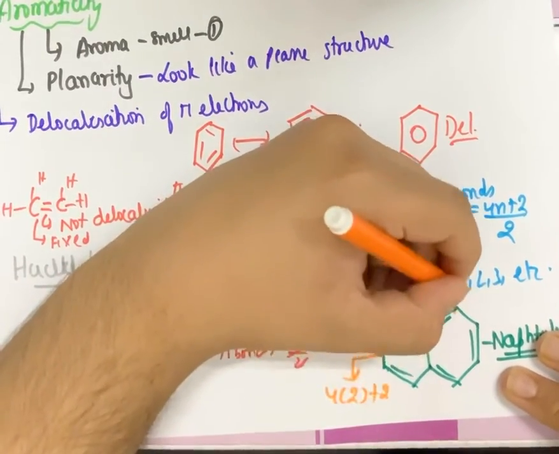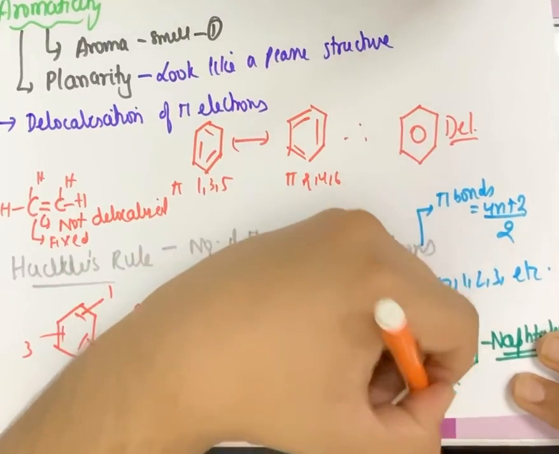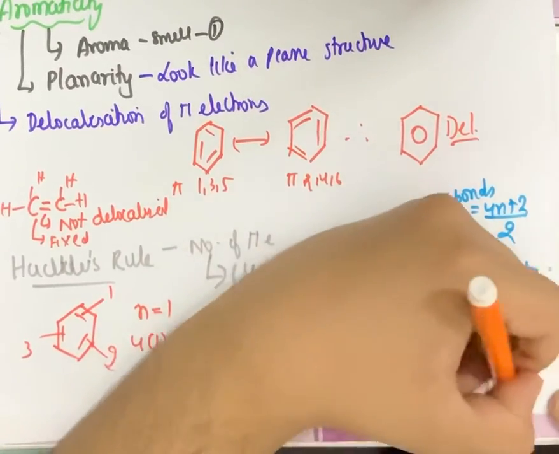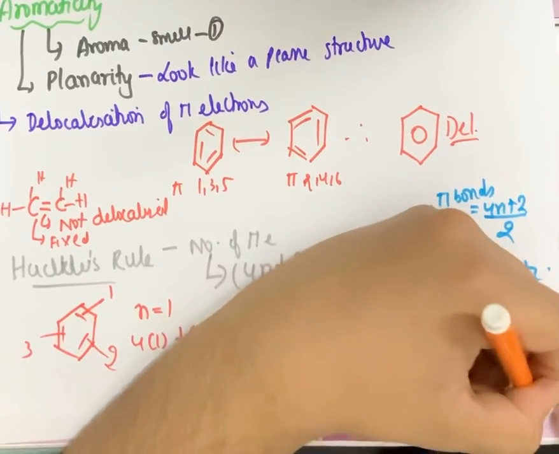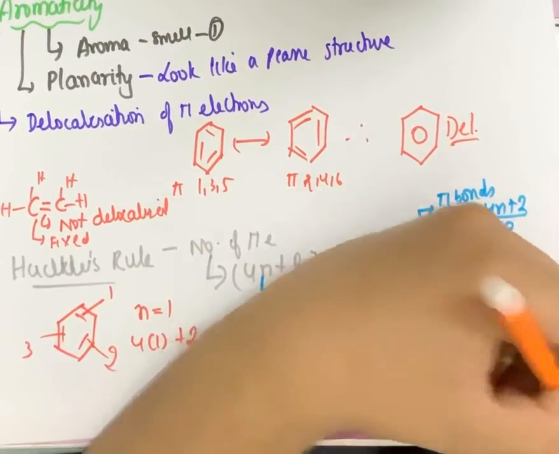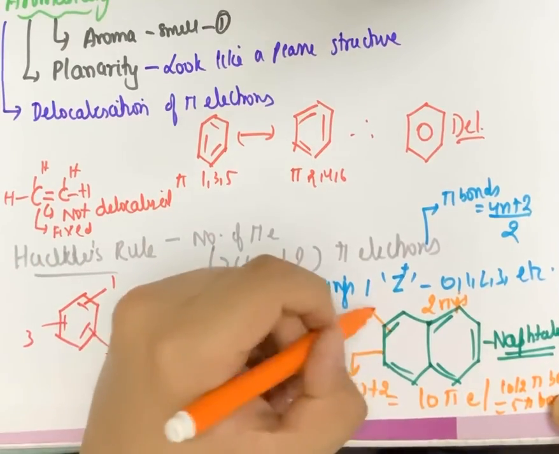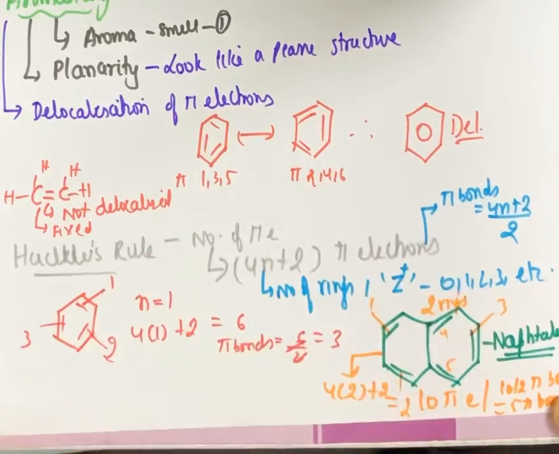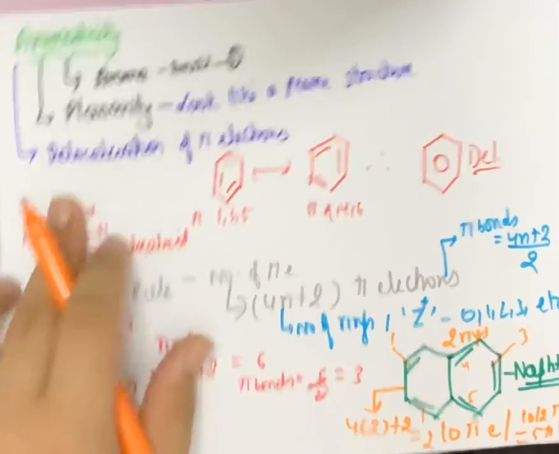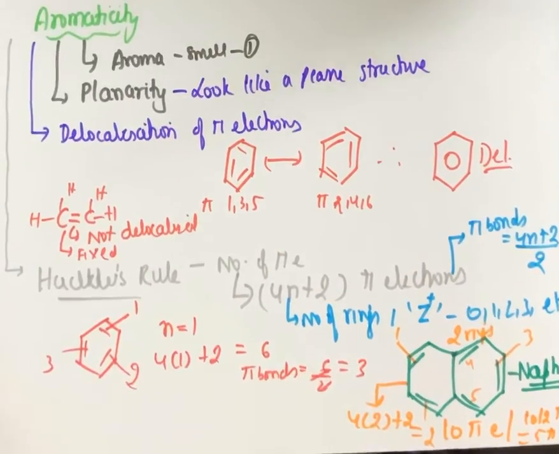That means it should have 10 pi electrons. That means 10 by 2 pi bonds, that means 5 pi bonds should be there in naphthalene. Does it have 5 pi bonds? 1, 2, 3, 4, 5. It fulfills all these criteria as well. So it is an aromatic hydrocarbon.